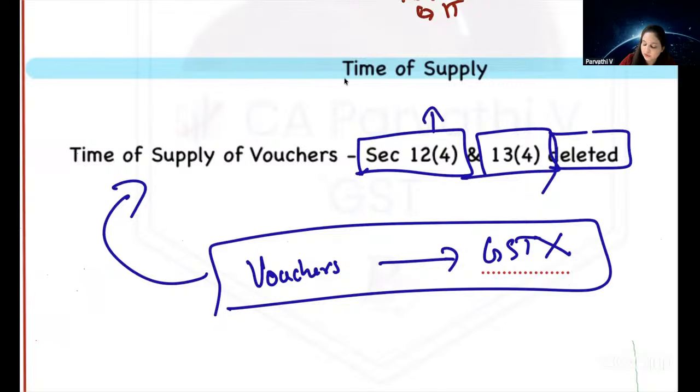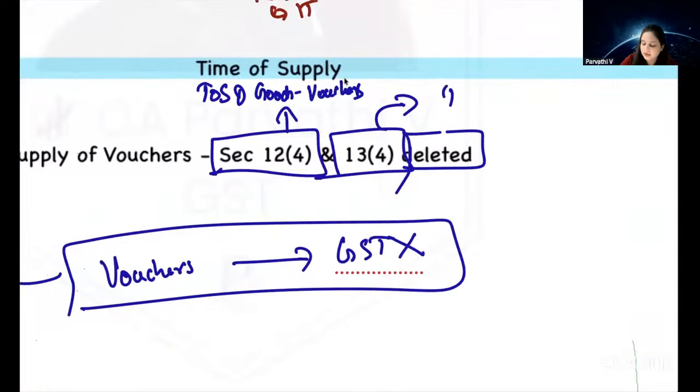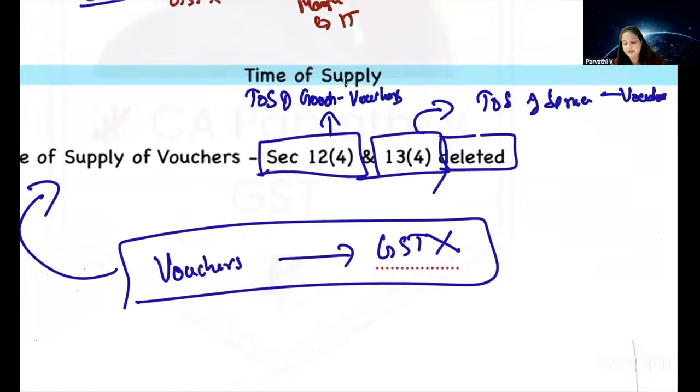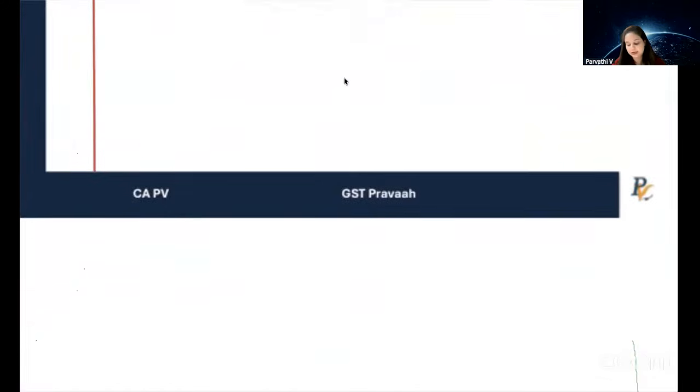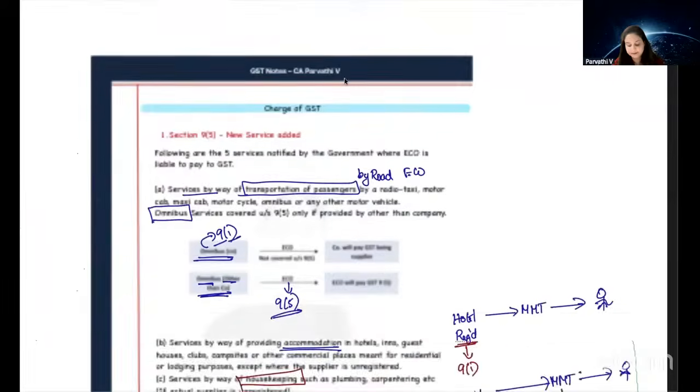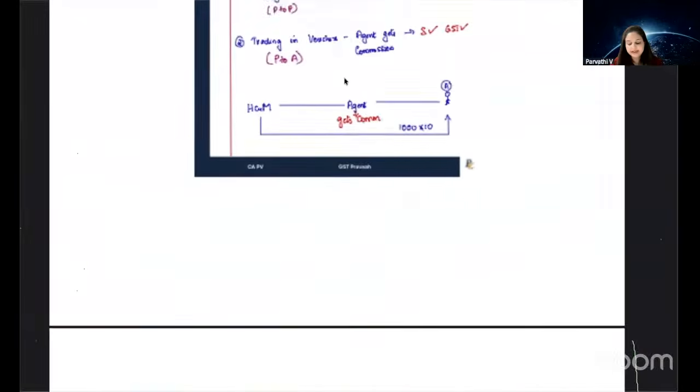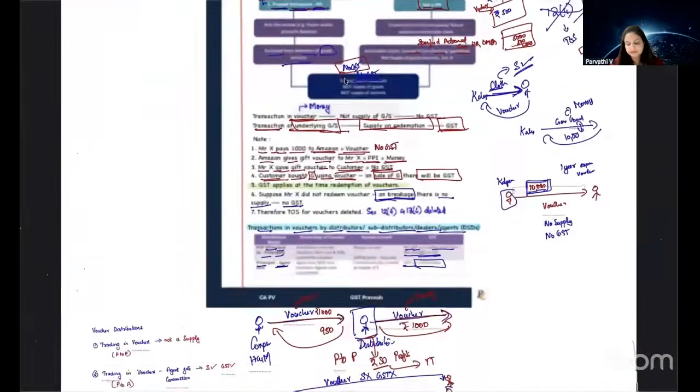What was 12.4? Time of supply of goods, vouchers. Vouchers are being sold, which can be used for purchase of goods. What is 13.4? Time of supply of services, vouchers. Vouchers are being sold to avail a service. That is also a voucher. So in both cases, GST is not applicable. Therefore, this time of supply provision has also been deleted. Are we clear?